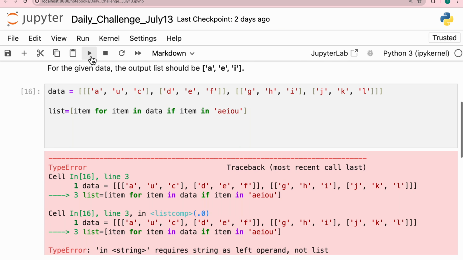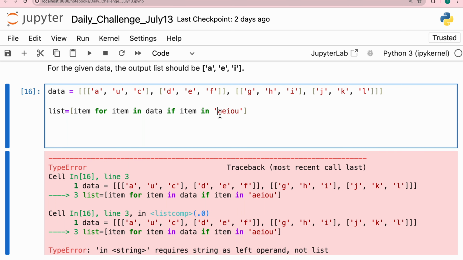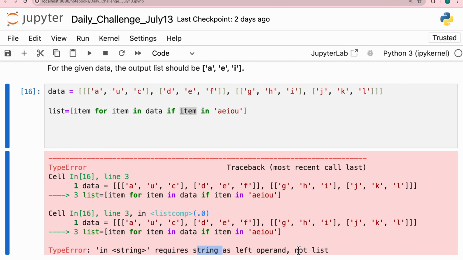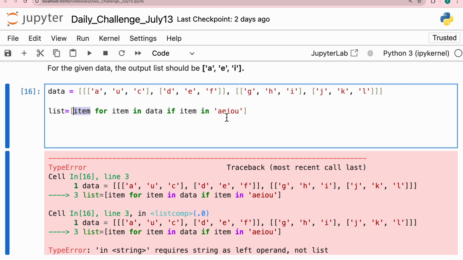let's run it and see what it says. What we are technically doing is checking item in this, first matching with A, then E, then I, then O. But what is this item? This item is presently a list. So the error says string requires string as left operand, not list, because right now I am taking a list and comparing it with this. I want to access the elements, the strings, not some list.